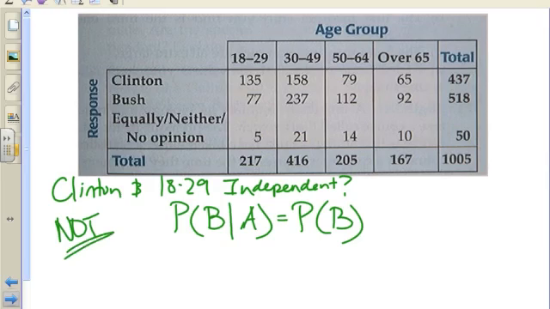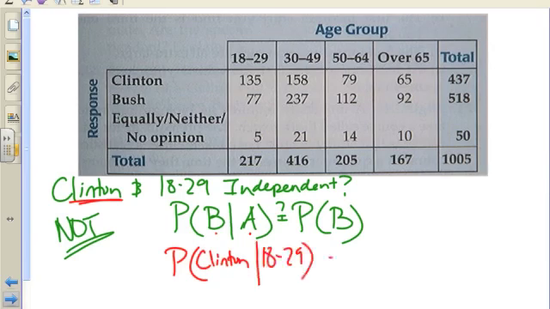Okay, and I kind of put a question mark here. I'm not sure if they're equal, so I try it out. Instead of B's and A's, I put in the two things I'm talking about. And I don't care which one is B and which one is A. You choose. I'm going to put B as choosing Clinton. Why? I don't know, just because it was the first thing I saw. So the probability we choose Clinton given we're 18 to 29: is that the same as the probability of choosing, notice B is the first one, so this needs to be Clinton?